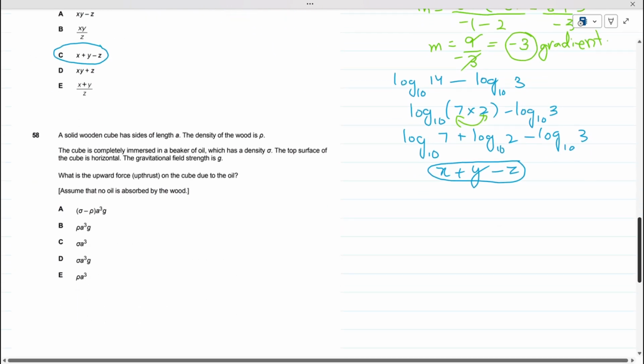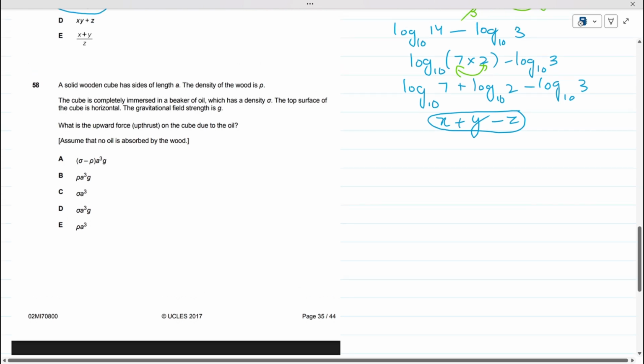Now we are going to solve the 58th question. It is again a very interesting and very easy question. A solid wooden cube has sides of length A. The density of the wood is P. Okay. The cube is completely immersed in a beaker of oil which has a density. So density is given to us, which is this. Okay. The top surface of the cube is horizontal. The gravitational field is G.